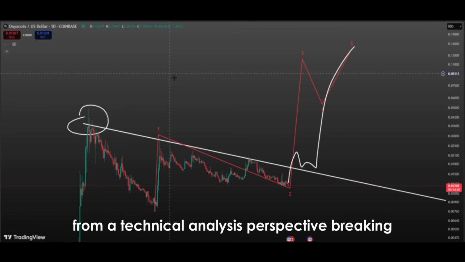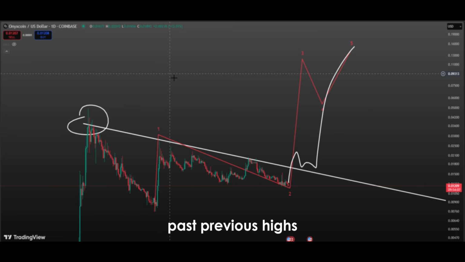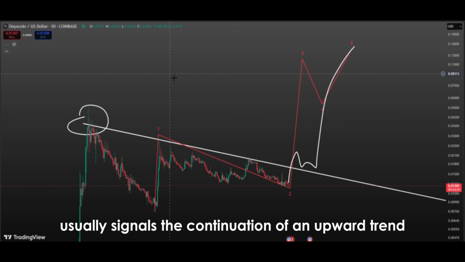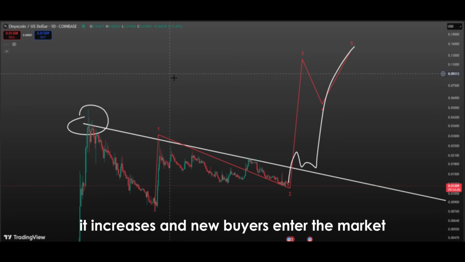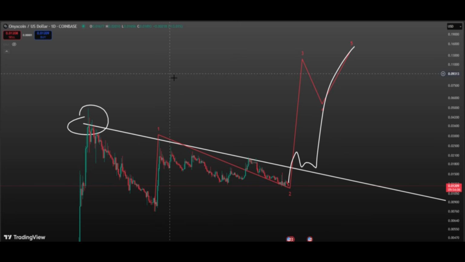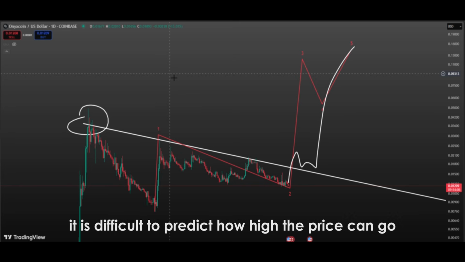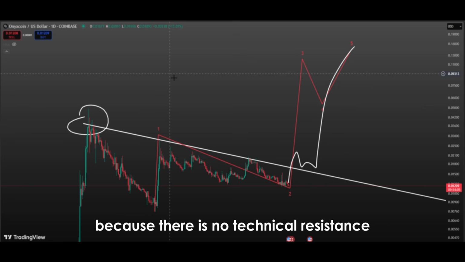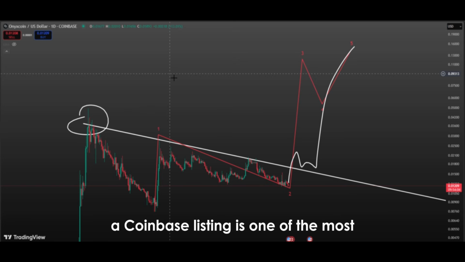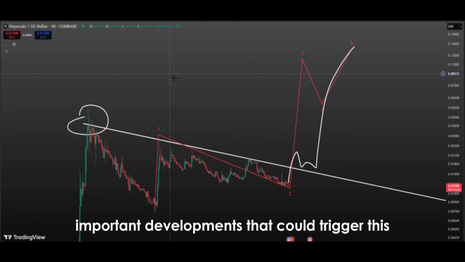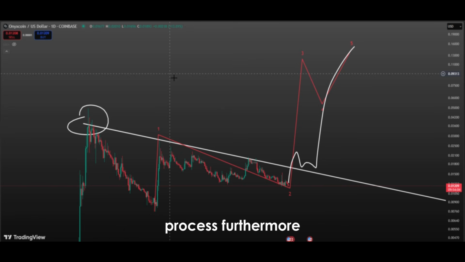From a technical analysis perspective, breaking past previous highs usually signals the continuation of an upward trend. When an asset exceeds its historical high, trust in it increases and new buyers enter the market. In the price discovery process, it is difficult to predict how high the price can go because there is no technical resistance. This allows the price to rise much faster in a short period. In the case of XCN, a Coinbase listing is one of the most important developments that could trigger this process.